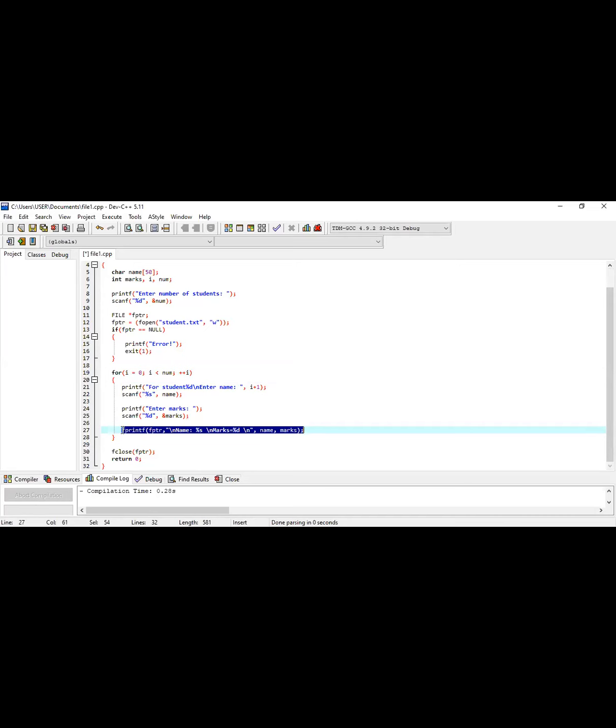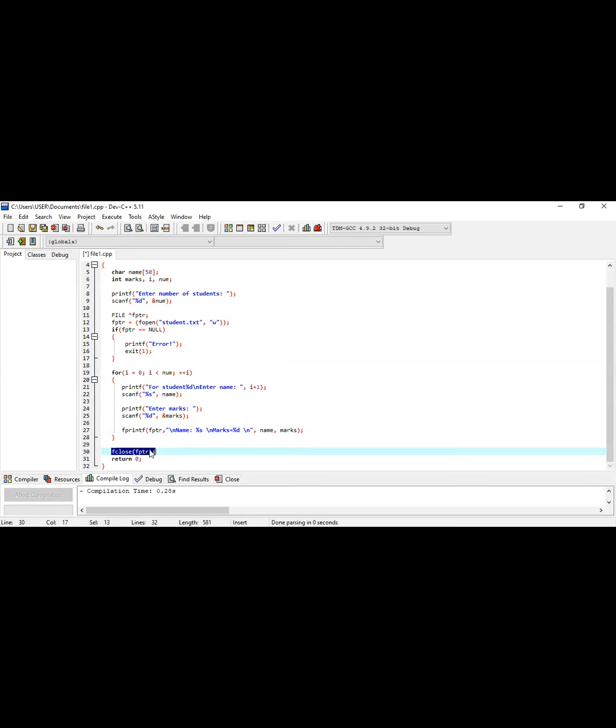How? Because I'm writing here a printf, not just printf only. So all this information is actually written in your file. Whatever file is created, all the stored information is actually written in your file. Where the file will be stored is a different thing. We will see that. And after completing all this work, I am closing my ptr. Now I am closing my file. There is nothing more to do.